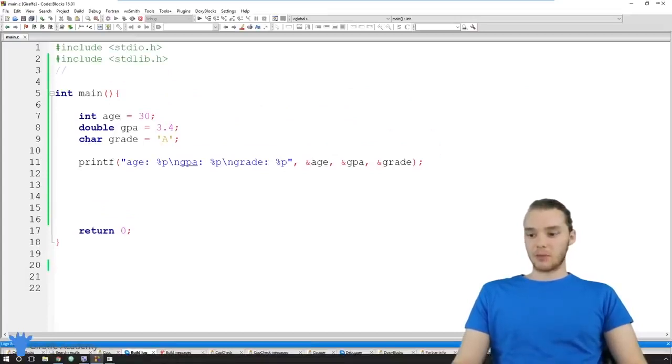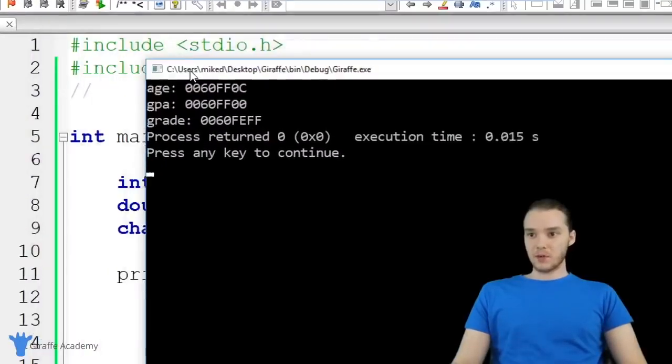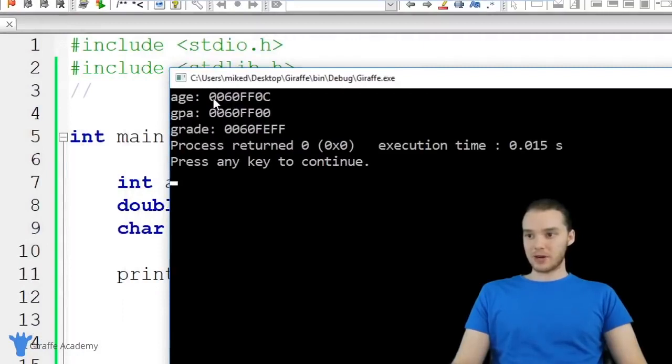So now when we run our program, we should get a nice little list of all of these variables and their corresponding addresses. So you'll see over here, we have age, and it's stored at memory address 0060FF0C. GPA is stored at this memory address, and grade is stored at this memory address.